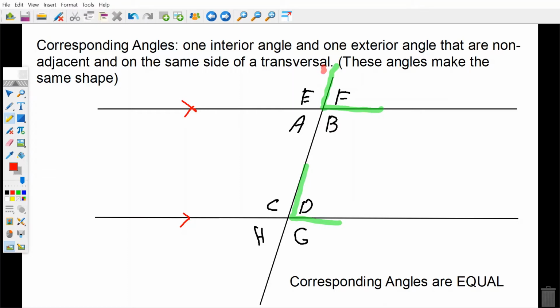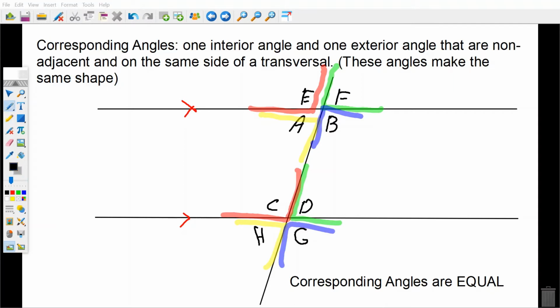Carrying on, angle E corresponds with angle C. Corresponding angles make the same shape. As I'm sure you can imagine now, angle A corresponds with angle H. And finally, angle B corresponds with angle G. So corresponding angles make the same shape.